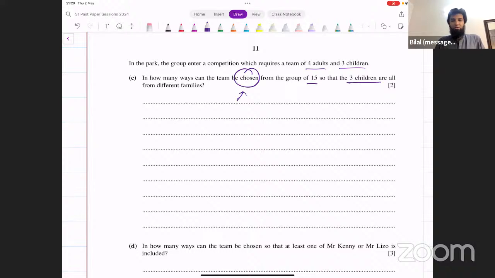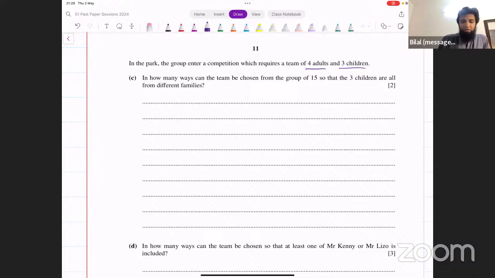A team has to be chosen. That's the combination now. We're not arranging objects now, arranging people. We are selecting them. So there are 15 people in total, right? And they want a team of 4 adults and 3 children. In how many ways can the team be chosen from the group of 15 so that the 3 children are all from different families?